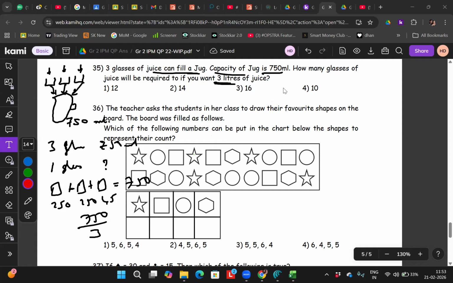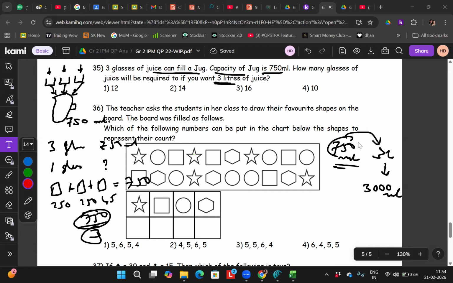Now what you want to make? 3 liters, right? So 3 glasses become 750 ml, and you want to make it 3 liters, right? This is ml. How will you find it? 1000 milliliters is 1 liter. Very good. तो यहाँ पे कितना होगा? 3000 milliliters make 3 liters. Very good. Correct? I got this.